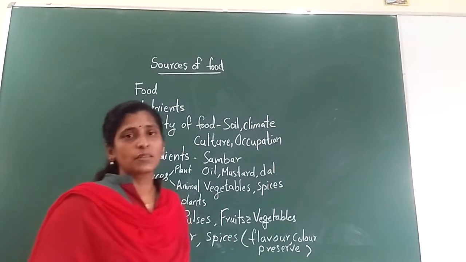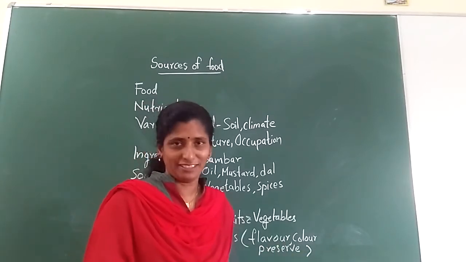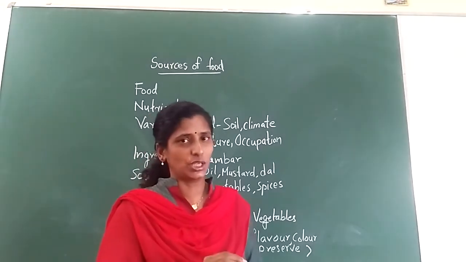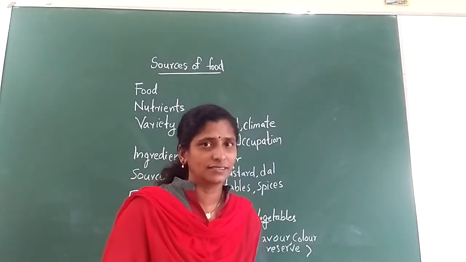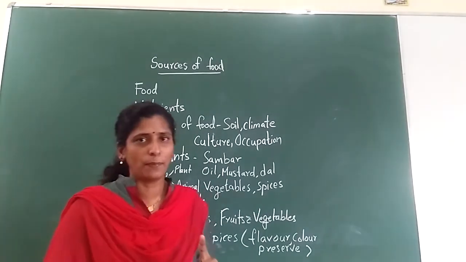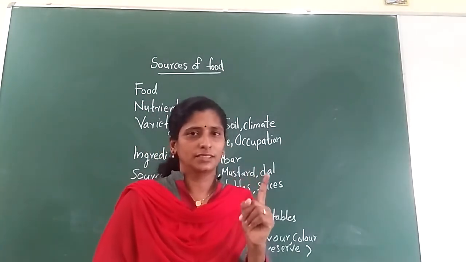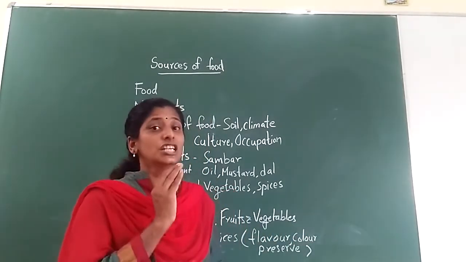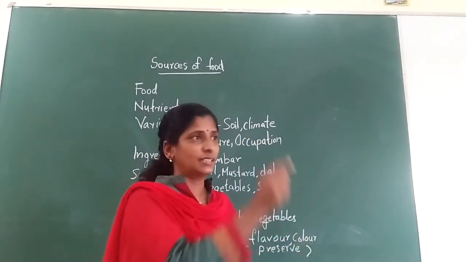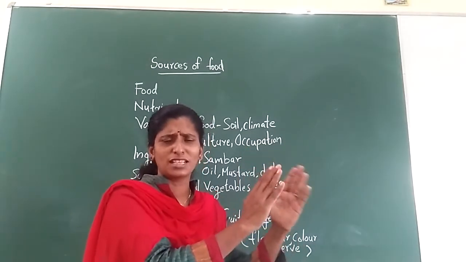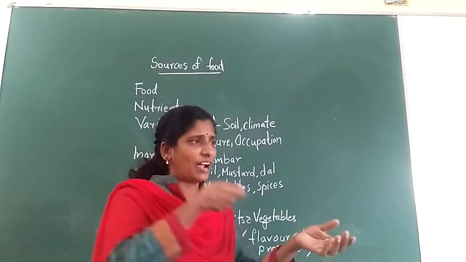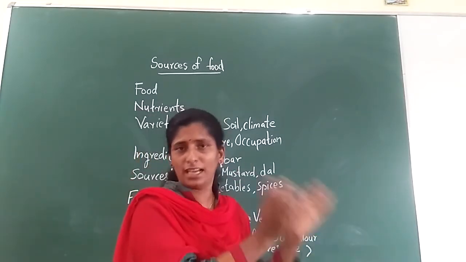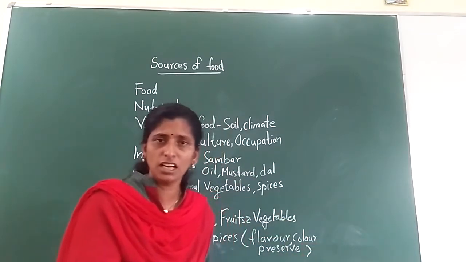And next one is sugar. We like sugar very much, is it? For tea, for milk, whatever we drink, we need sugar. So from where is sugar getting? Yes, it's from a stem of a plant. Which plant? Yes, cane. Sugar cane. So we are getting sugar from the sugar cane. It is actually the stem. The stem is full of what? Sweet substance. While we are taking the juice, that juice will get dried and we are getting the sugar.